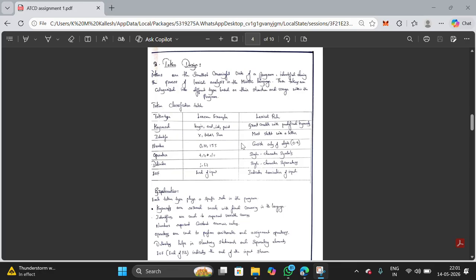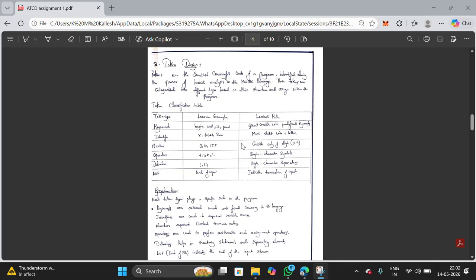Token design. Tokens are the smallest meaningful units of a program. Token classifications are keywords: begin, end, int, print; identifiers: total and sum; numbers: 0 to 10; and operators: plus, minus, multiplication, and division.